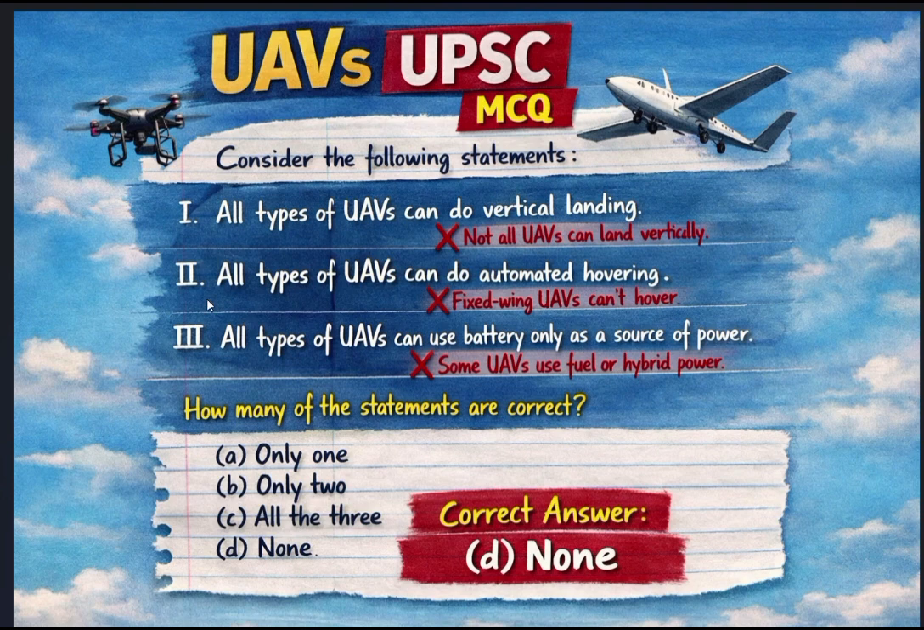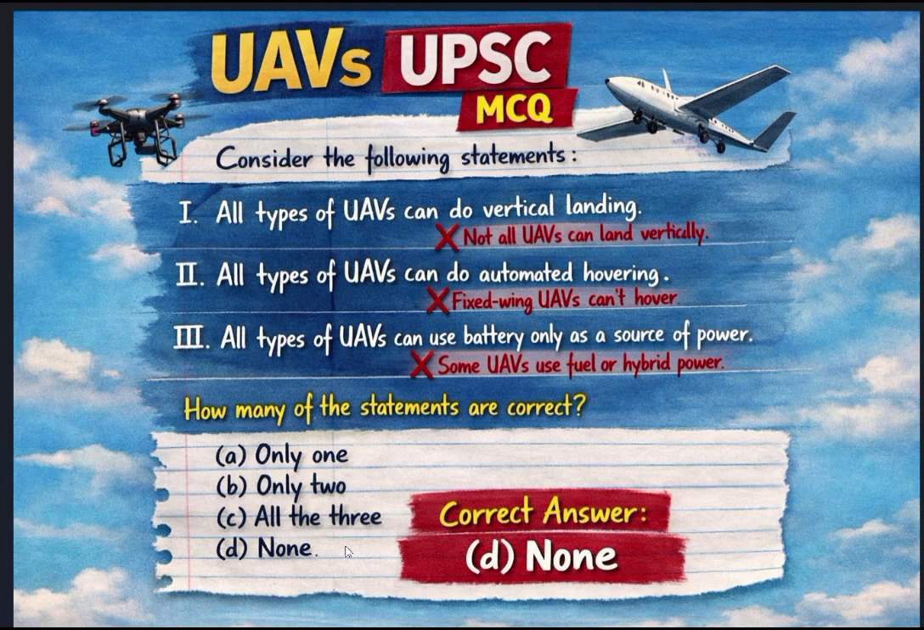Second, all types of unmanned aerial vehicle can do automated hovering. Third, all types of unmanned aerial vehicle can use battery only as the source of power. How many of the statements are correct? Option A, one only. Option B, only two. Option C, all the three.